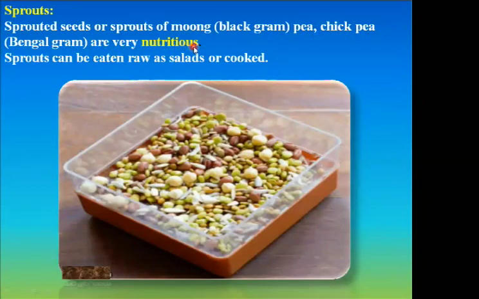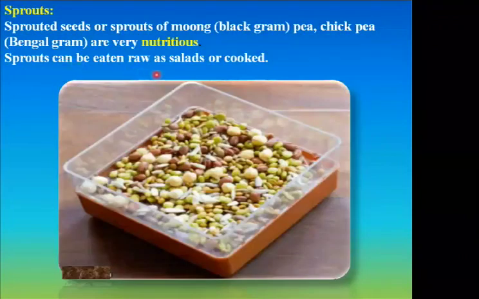Rather than eating the seeds, if you sprout them and eat them, it gives you more nutritional value. Sprouts can be eaten raw as salad or cooked.